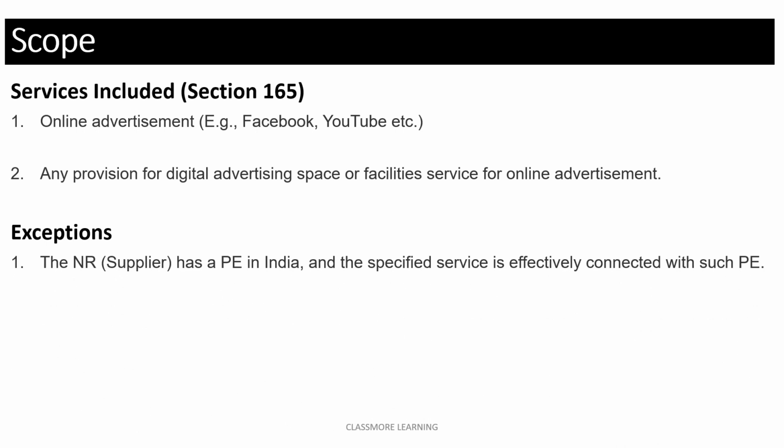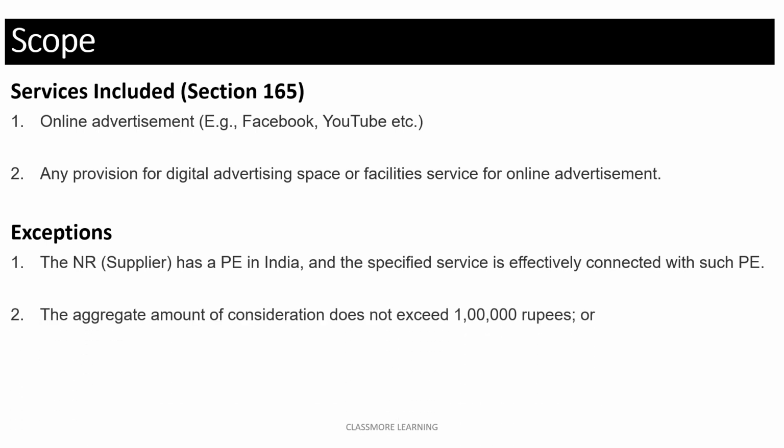If the supplier, it means the non-resident who is supplying the services, has a PE in India, and such services are effectively connected with such PE, then these will not fall under 165. What does it mean? For example, if Facebook has a PE in India, I'm just giving an example, and Facebook is providing services to such permanent establishment, then it will not fall under 165.